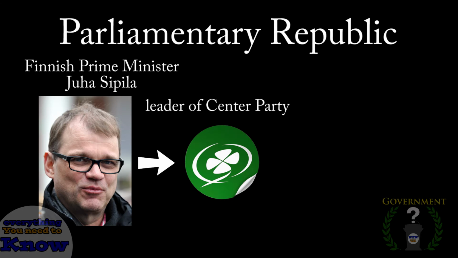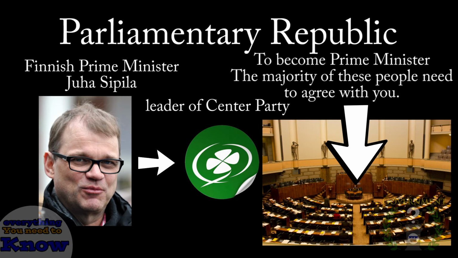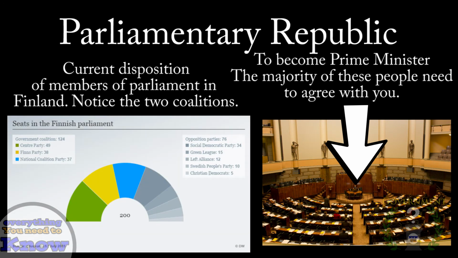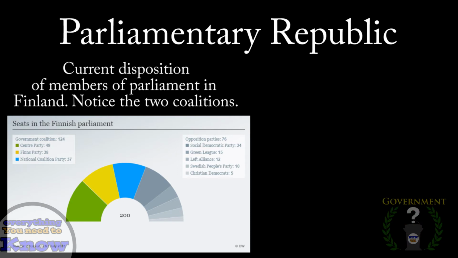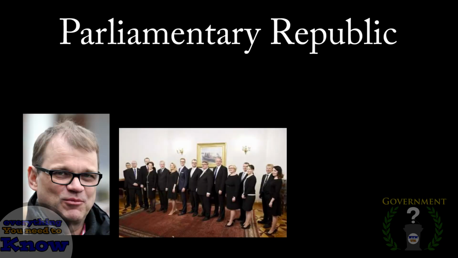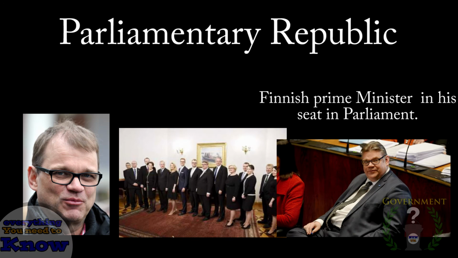For someone to be Prime Minister in a parliamentary republic, they need to have the confidence of the House, which is usually accorded to the party with the most seats in Parliament. I say usually because it can happen that a coalition government can form where two parties have fewer seats than the winning party, but take control because together they form a majority. This is actually the case in Finland currently between the right and left coalitions. Anyways, the Prime Minister along with his cabinet have to win their seats in Parliament, like all the other ministers,